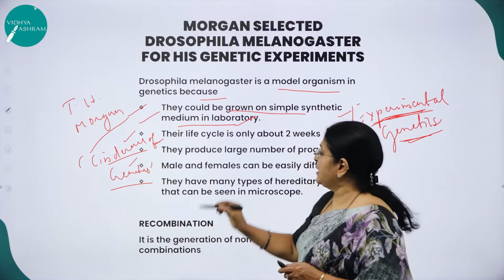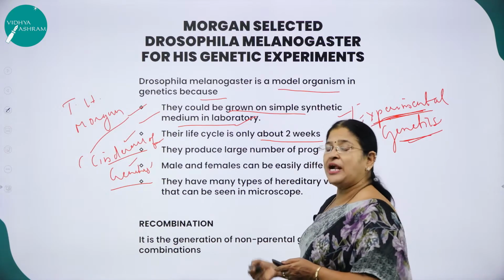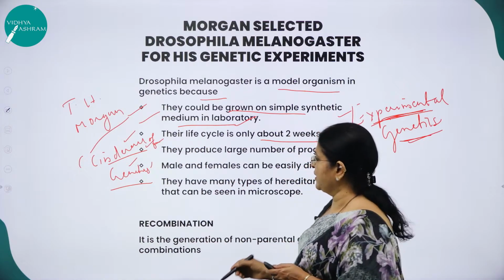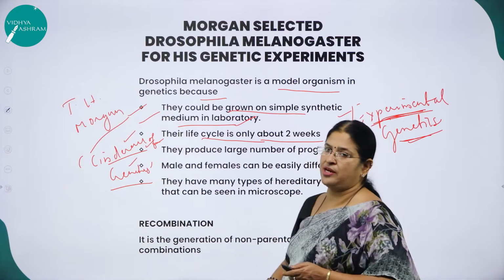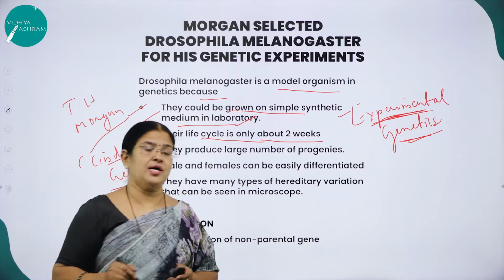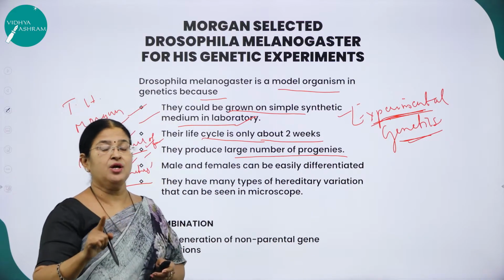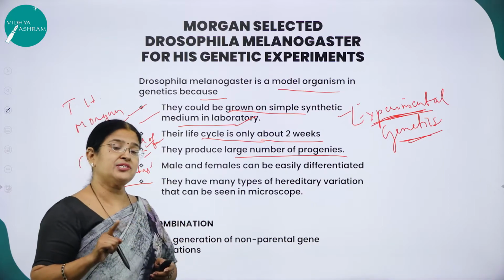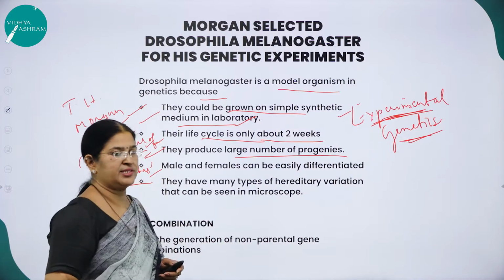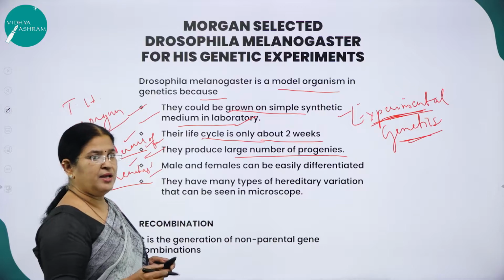Second reason, their life cycle is only about 2 weeks. So he could repeat the experiment often until he got the results, and that is the reason why he selected Drosophila melanogaster. Also, a single mating, a single cross, produced a large number of progenies. That was also a very important reason why he selected Drosophila melanogaster as his experimental material.